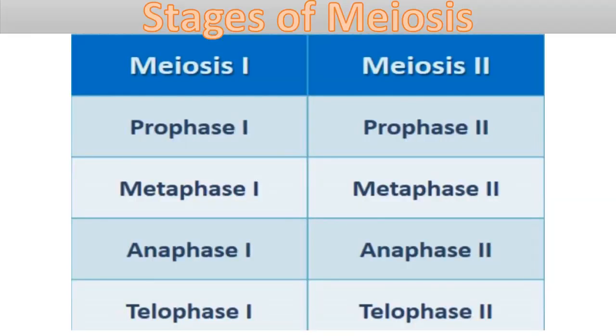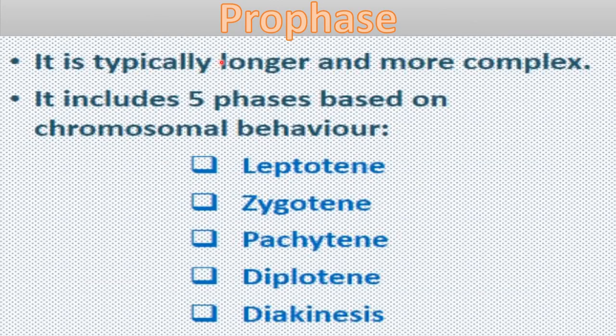Stages of meiosis. So meiosis completes in 2 stages, meiosis 1 and meiosis 2. And both have these phases: in meiosis 1 there is prophase 1, metaphase 1, anaphase 1 and telophase 1. Likewise in meiosis 2 also there is prophase 2, metaphase 2, anaphase 2 and telophase 2. So let's start with meiosis 1. The first stage of meiosis 1 is prophase. Okay, so this is called prophase 1.